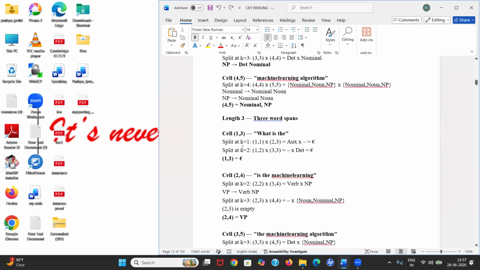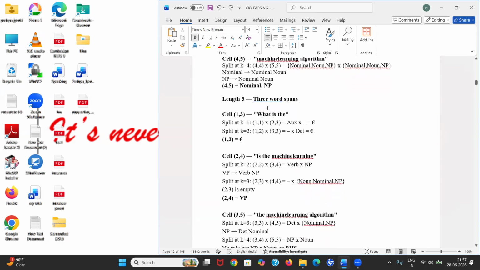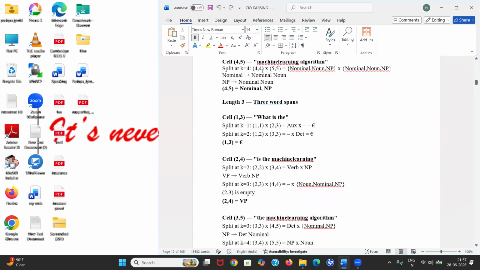Here we'll check 4, 5. Machine learning algorithm: we'll check whether we can represent it. Machine learning we can represent, algorithm we can represent. By combination, we'll check whether we can represent machine learning algorithm or not. First split at 4: first take machine learning, then take algorithm.